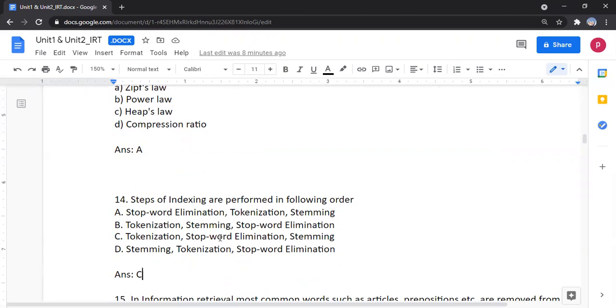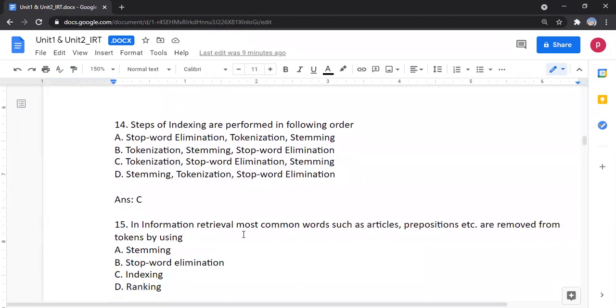Words like "is" and "this" are eliminated, after which the stemming process is done. Stemming means if you have "walking", it is mapped to the root word. The "ing" is removed, only "walk" is taken. That is called the stemming process. This is the order.